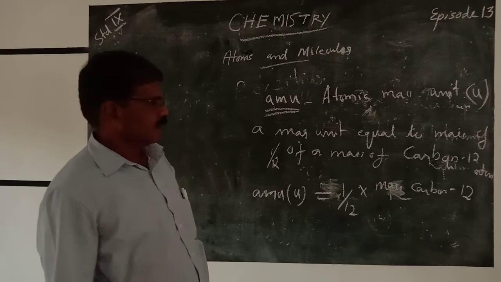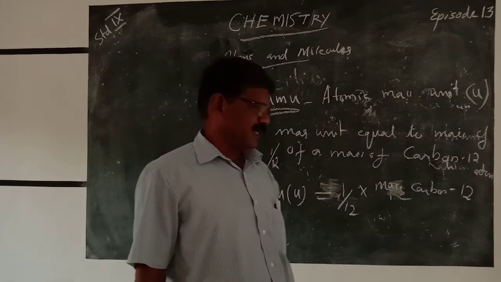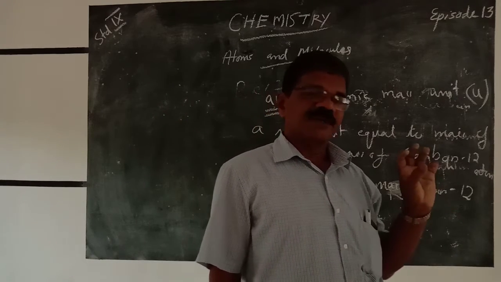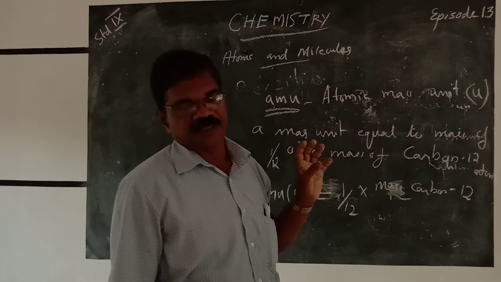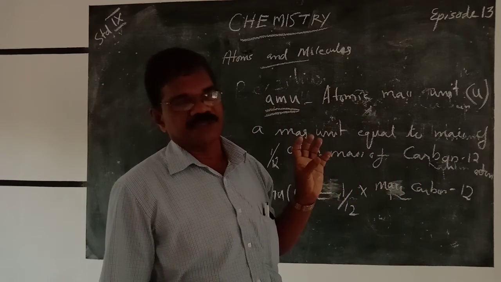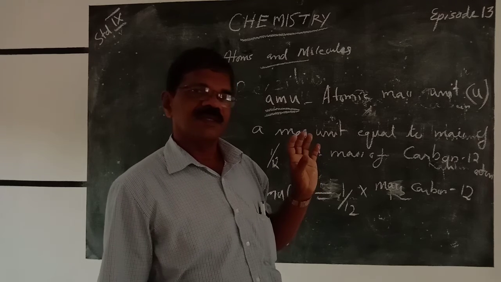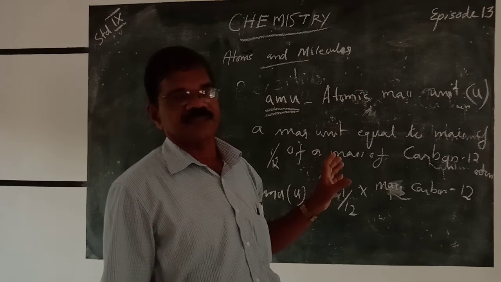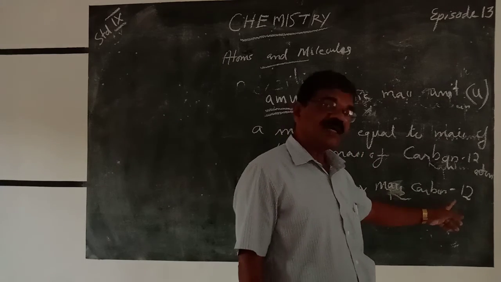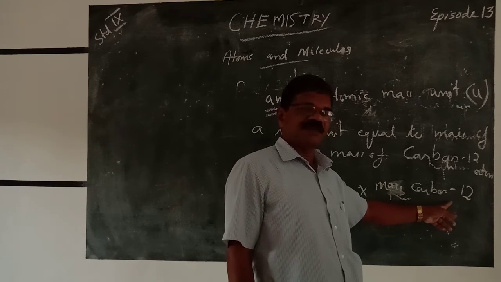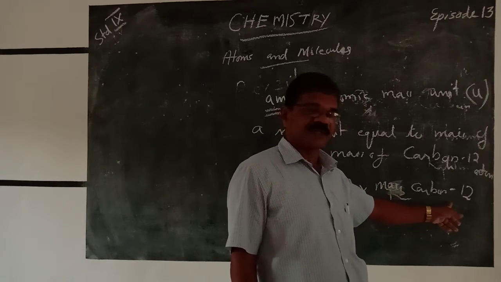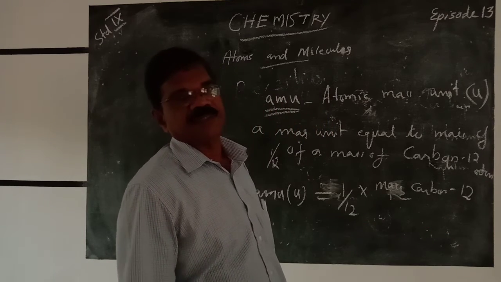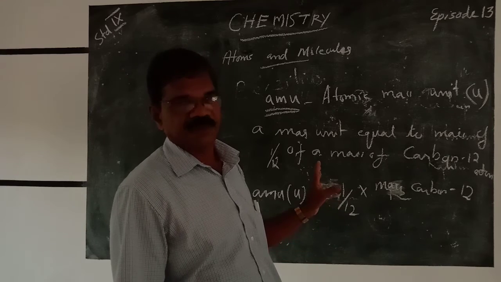It's a difficult term, and you have to understand it. For measuring the atomic masses of different elements, we have to take carbon-12 as the basis. What is the reason behind selecting carbon, and carbon-12? Carbon-12 is the purest isotope which exists in large quantity in the universe, so it is selected.